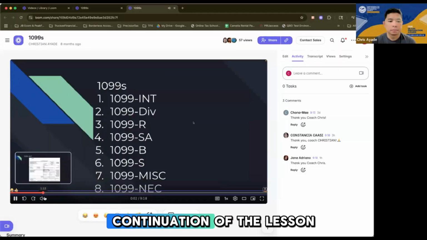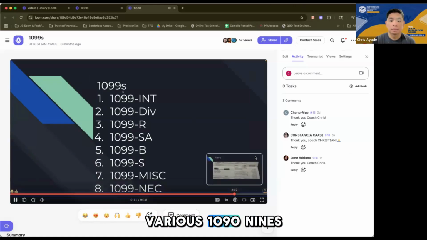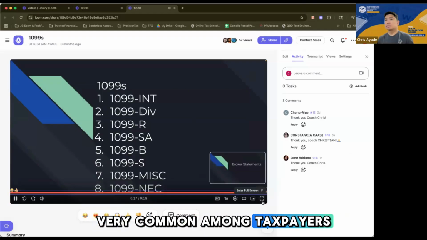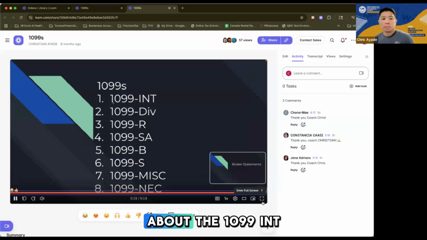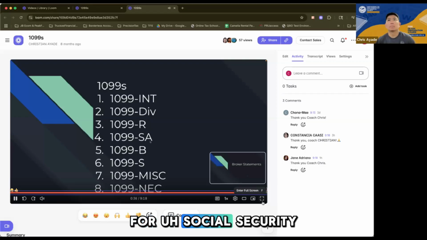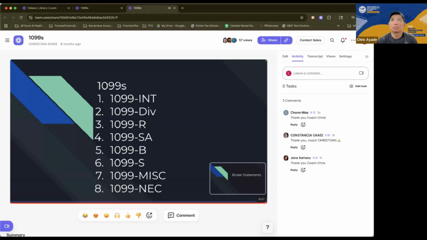So this is a continuation of the lesson on various tax forms. Now, we are going to be talking about the various 1099s. 1099 is very common among taxpayers. First, we're going to talk about the 1099 INT, which is for interest income. Then 1099 DIV, this is for dividends. 1099R for retirement income. 1099 SA is for Social Security benefits. 1099B for capital gains.